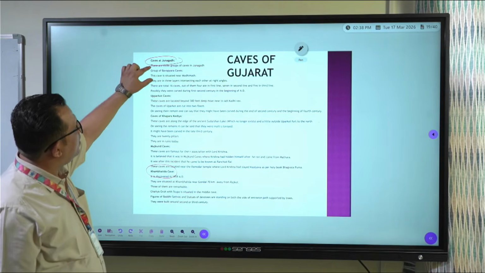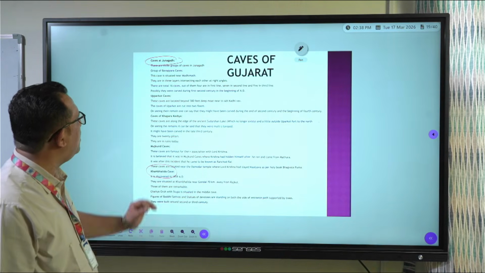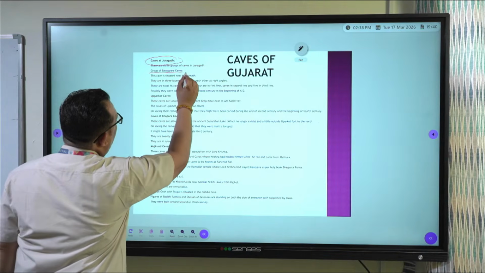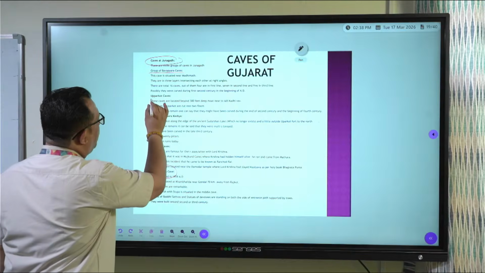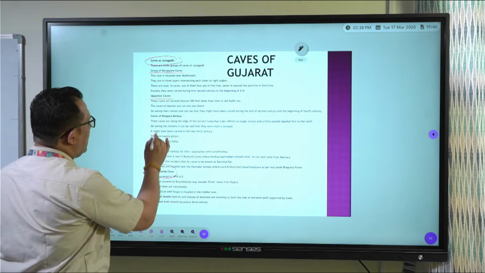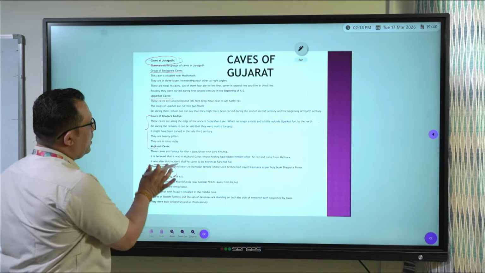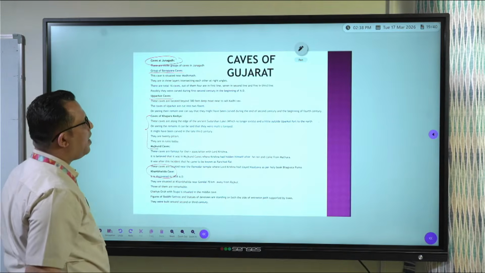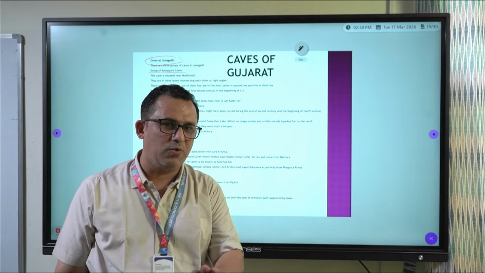Now in Junagadh, there are three groups of caves. Caves of Junagadh comprise three groups. Number one, group of Pawa Pyara caves. Then Upperkot caves. And then these two combined, because there is some mistake in textbook, you can call it Mujkund caves or caves of Khapra Kodia. There is a confusion in textbook. I am sorting it out.